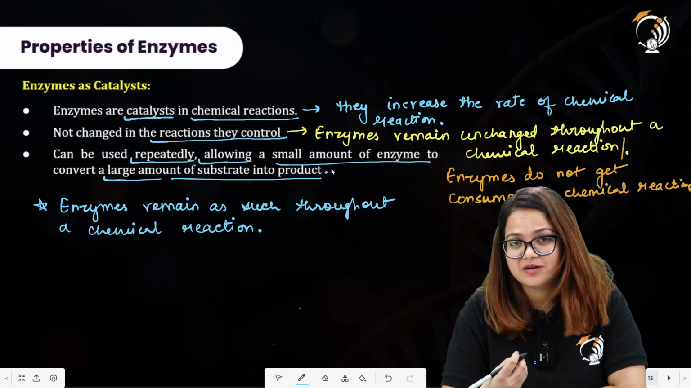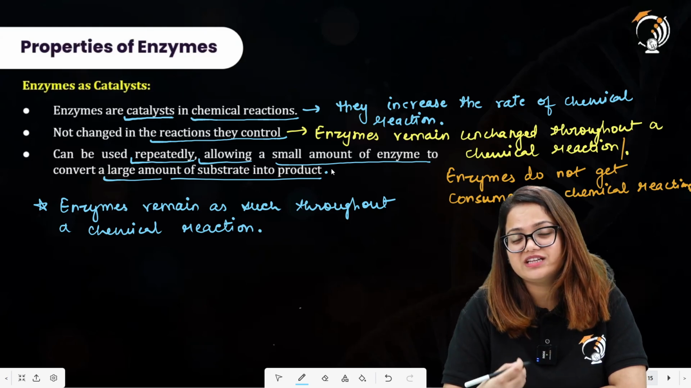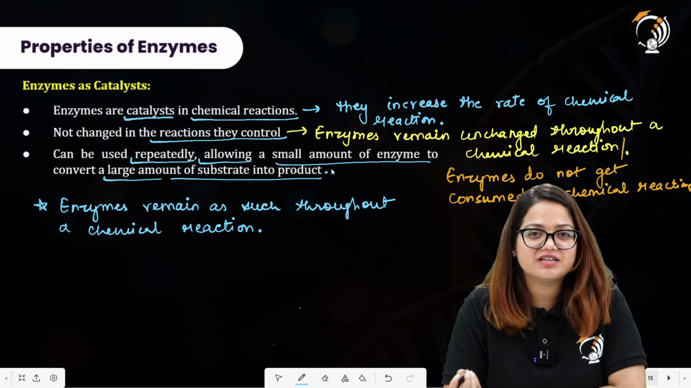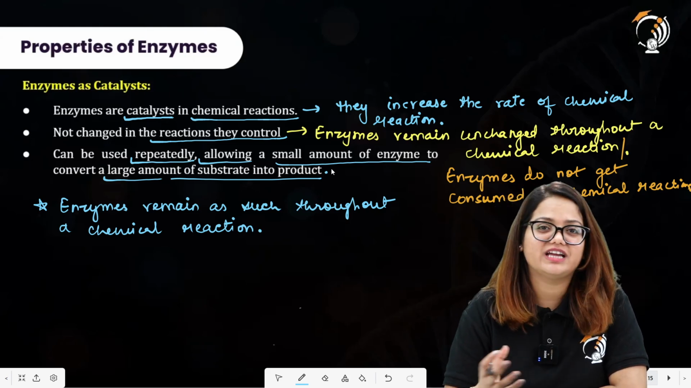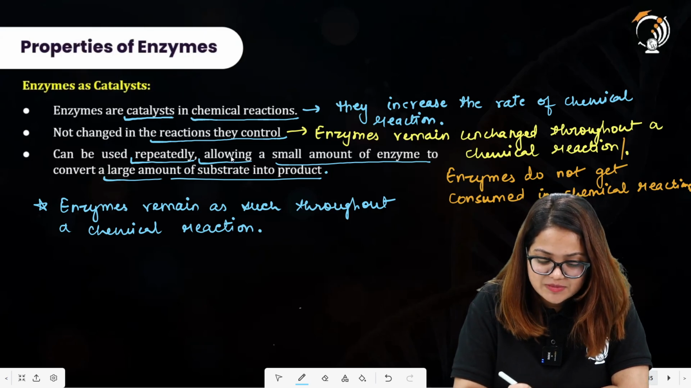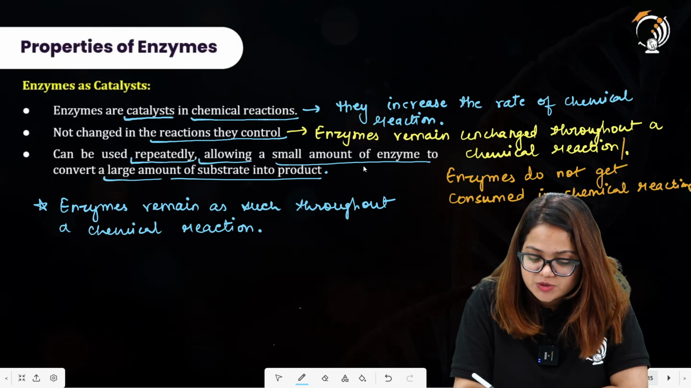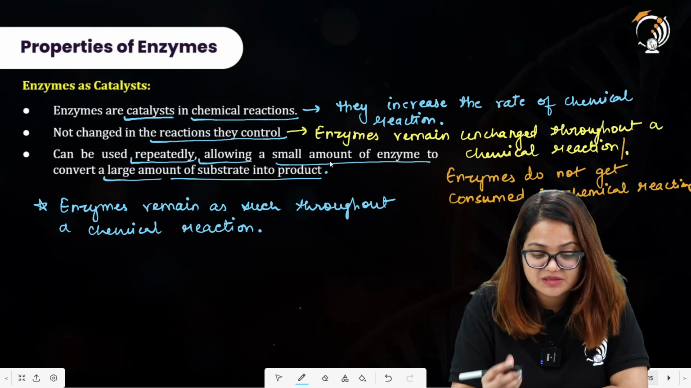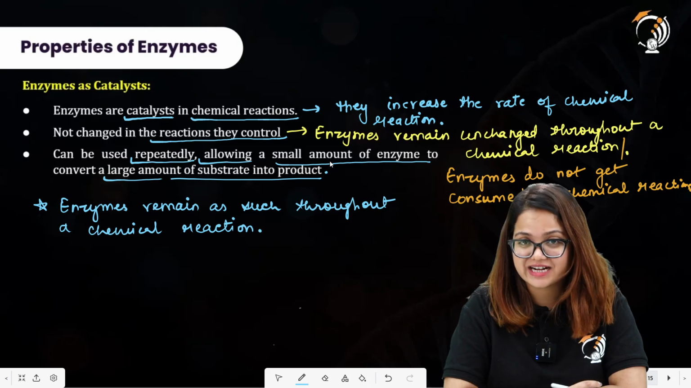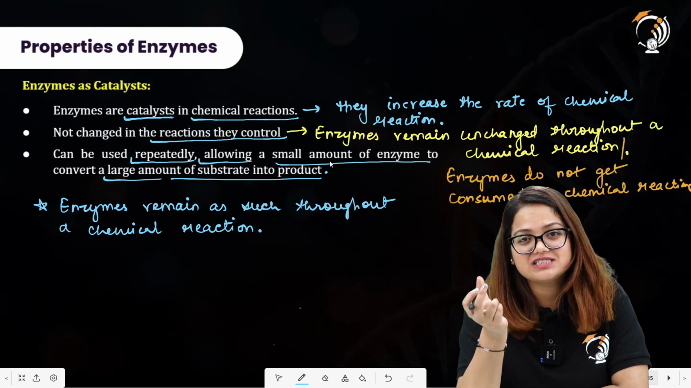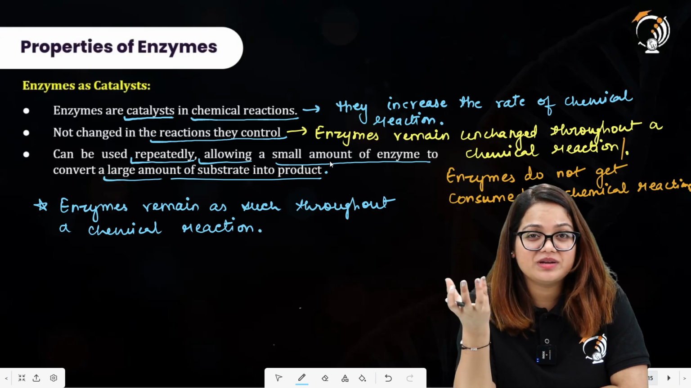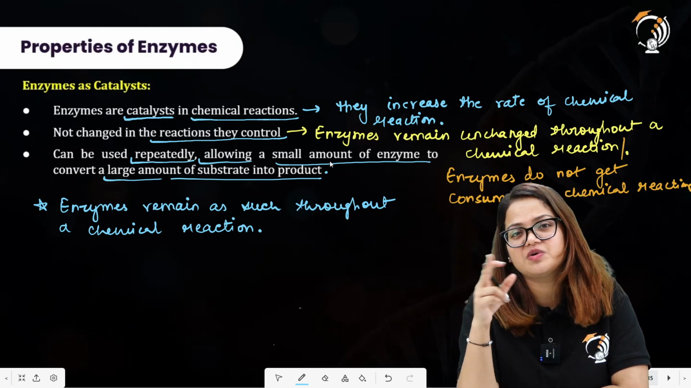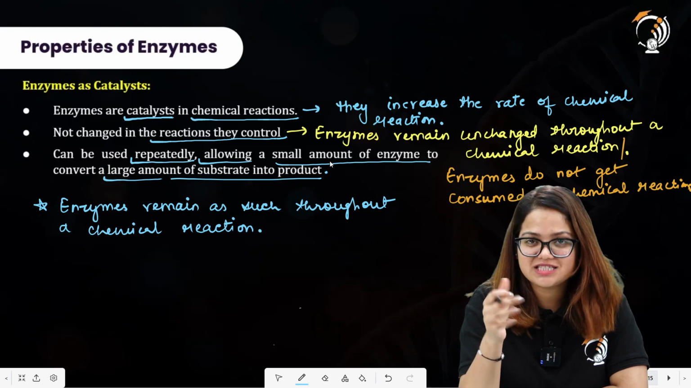That means they are able to catalyze a very large, or you can say a great extent of chemical reactions. So basically, these enzymes can be used repeatedly, allowing a small amount of enzyme to convert a large amount of substrate into the product. Substrate is that molecule on which the enzyme is acting to convert it into the product, and product is that molecule or substance that is formed in a chemical reaction by the action of enzyme on the substrate. The substrates are then converted into the products. The enzymes remain as such throughout the chemical reaction.